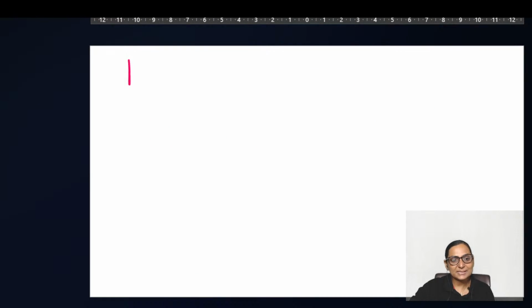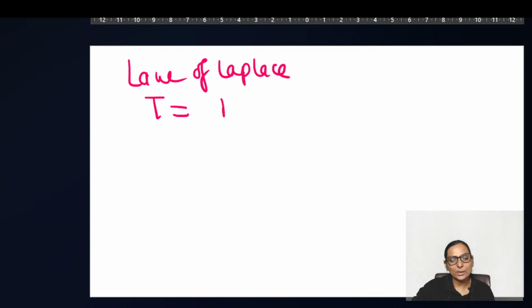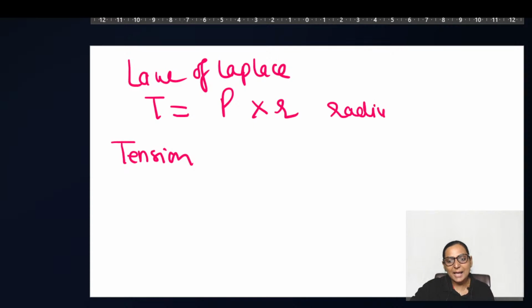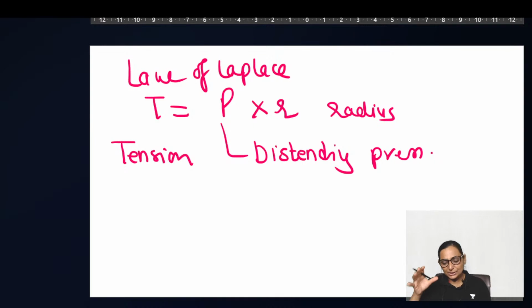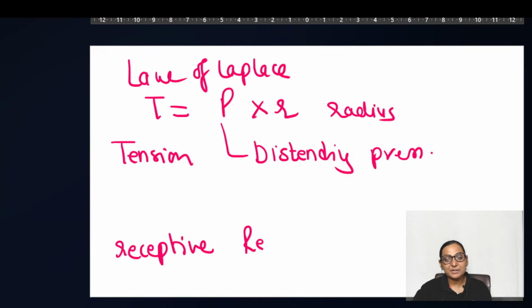the law of Laplace, which says that T is equal to P into R, where T is the tension, R is the radius, and P is the distending pressure. Now, this law of Laplace enables the smooth muscle to accommodate large volumes without increase in pressure. So this is actually what is helping in a phenomenon that is called receptive relaxation.